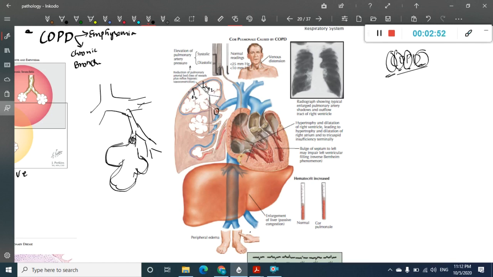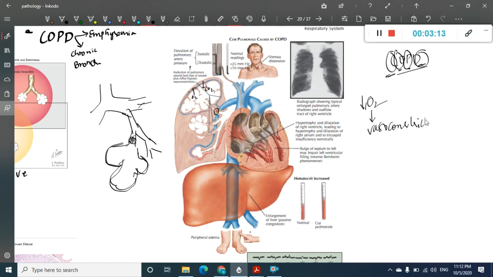Because of the impairment of this ventilation, there is hypoxia, that is decreased oxygen. Whenever there is decreased oxygen, always remember hypoxia stimulates vasoconstriction in the pulmonary vessels.